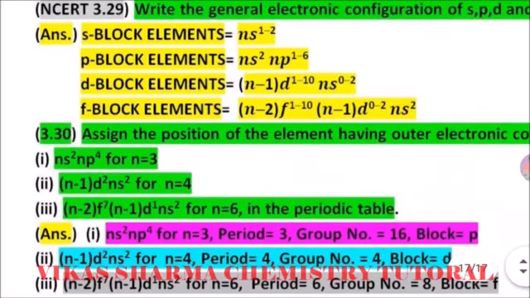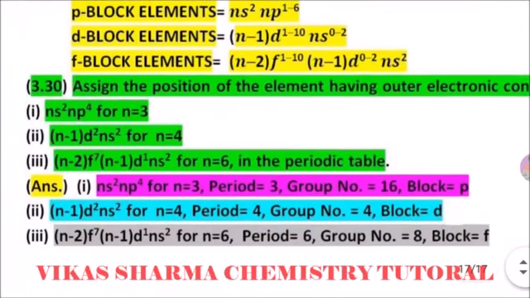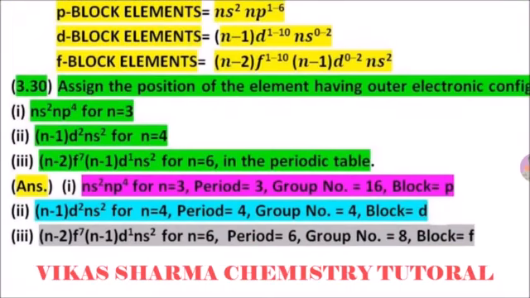Question 3.30 also belongs to this. Assign the position in the periodic table of the elements having outer electronic configuration: ns2 np4 for n equal to 3; (n-1)d2 ns2 for n equal to 4; and (n-2)f7 (n-1)d1 ns2 for n equal to 6.